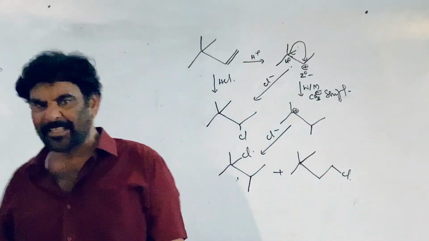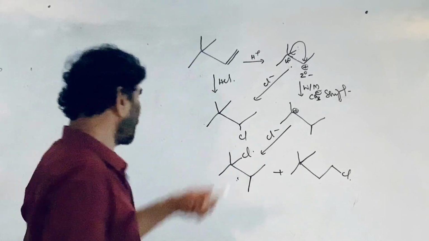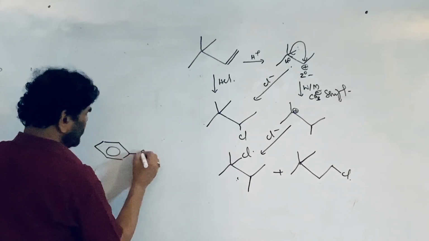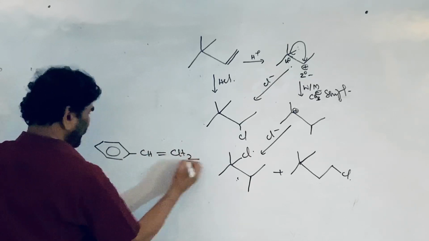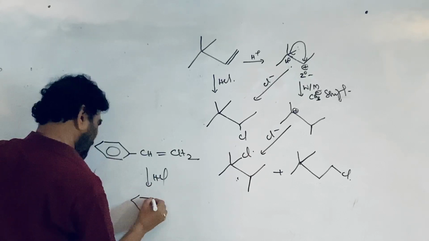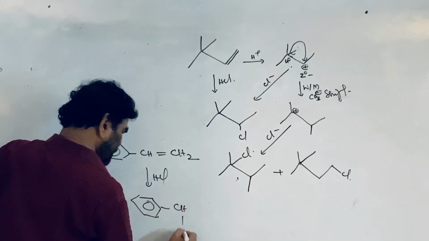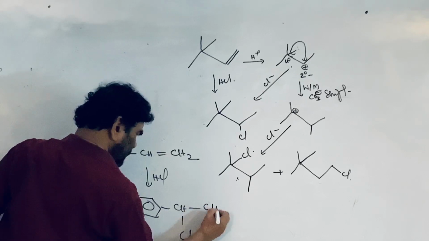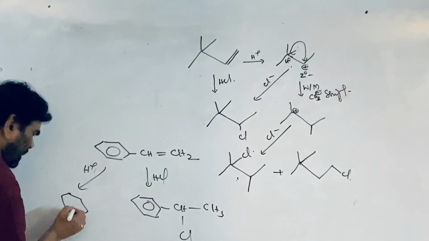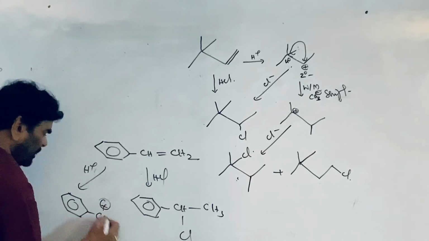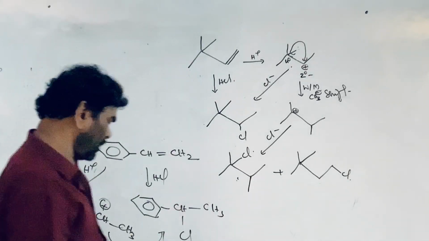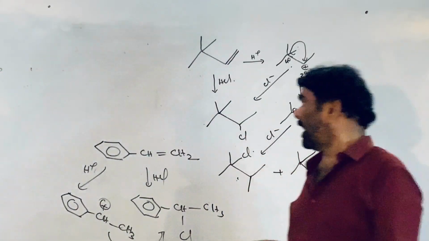It's a very convenient method for the preparation of alkyl halides. If you have styrene, with a carbon-carbon double bond, and you add HCl, then what happens? The benzylic carbon takes the chlorine, and this is CH3, because after addition of the H plus ion, a benzyl carbocation is generated. Cl minus attacks and completes this. See, the other thing is that.